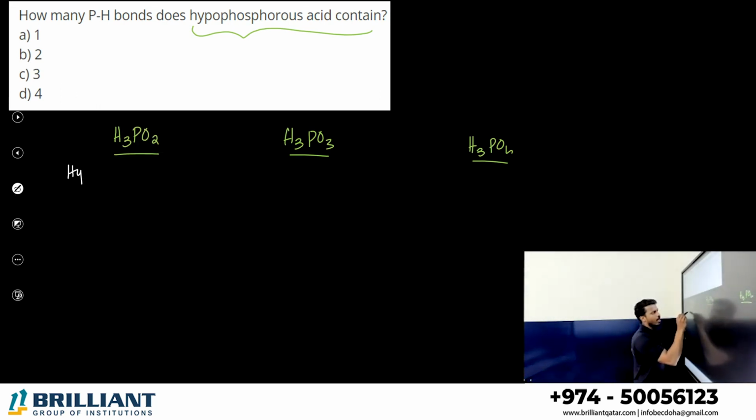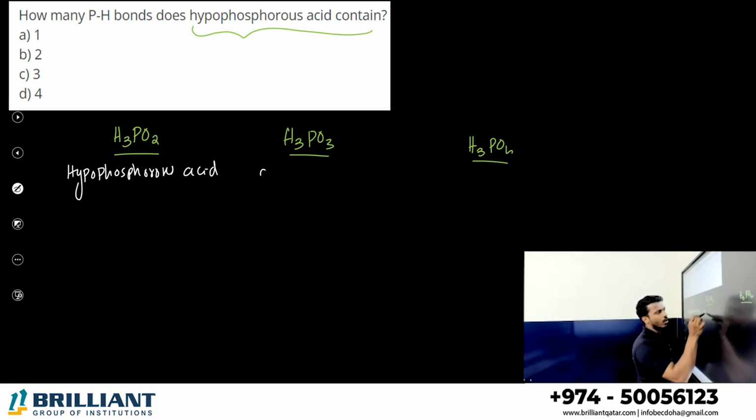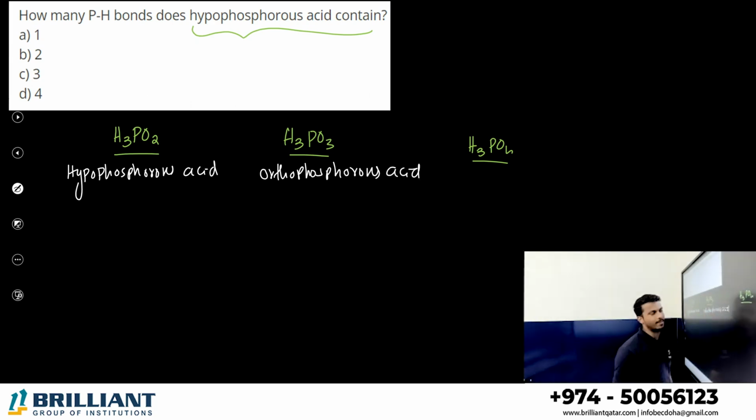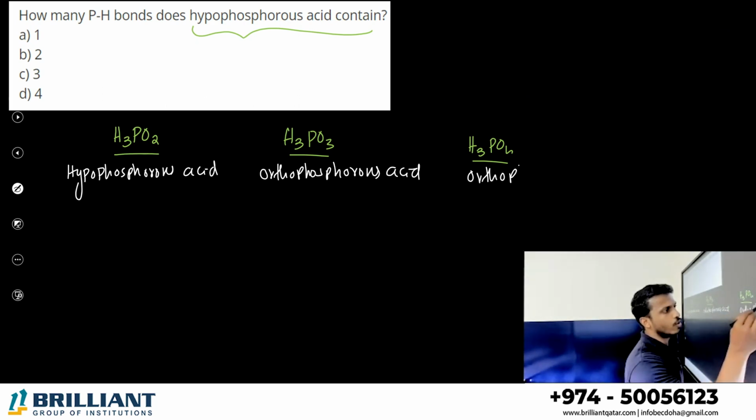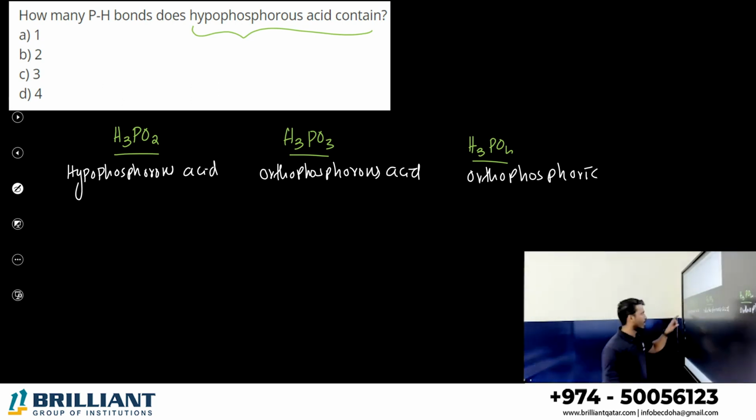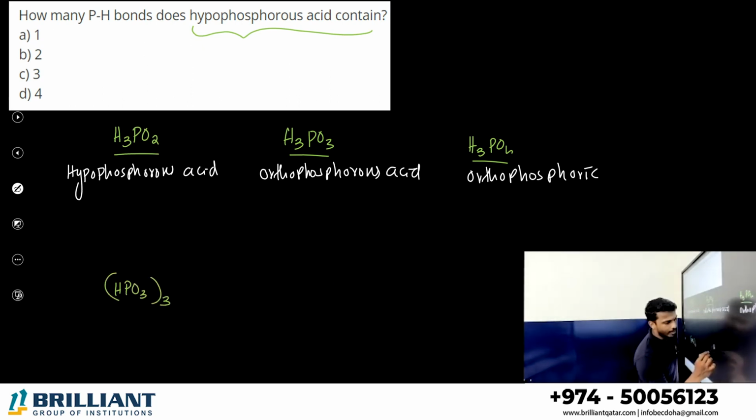This is known as hypophosphorus acid. H3PO3 is called orthophosphorus acid or phosphorus acid. H3PO4 is called orthophosphoric acid or phosphoric acid. The other one is HPO3 thrice, and we have H4P2O7.